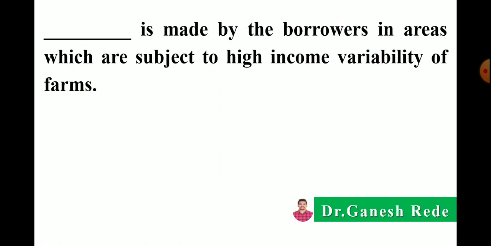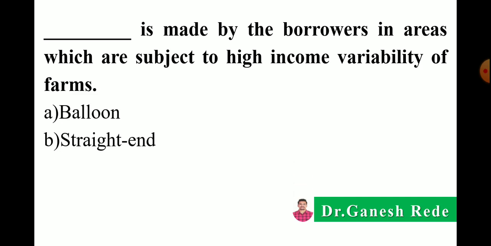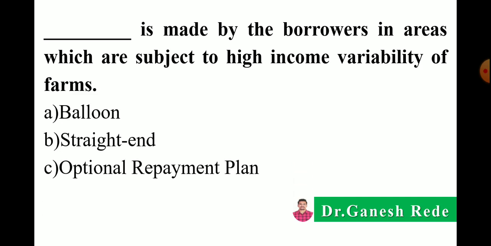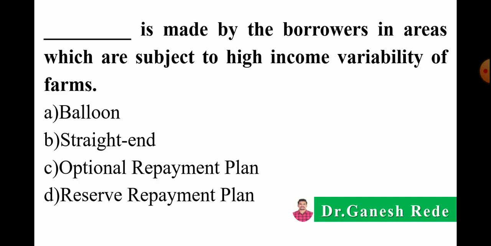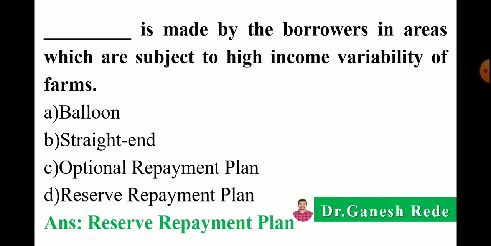Next, dash dash is made by borrowers in areas which are subject to high income variability of farms. Options: balloon repayment plan, straight end repayment plan, optional repayment plan, or reserve repayment plan. The correct answer is reserve repayment plan is made by the borrowers in areas which are subject to high income variability of farms, means those farmers who are receiving high income are making the reserve repayment plan.